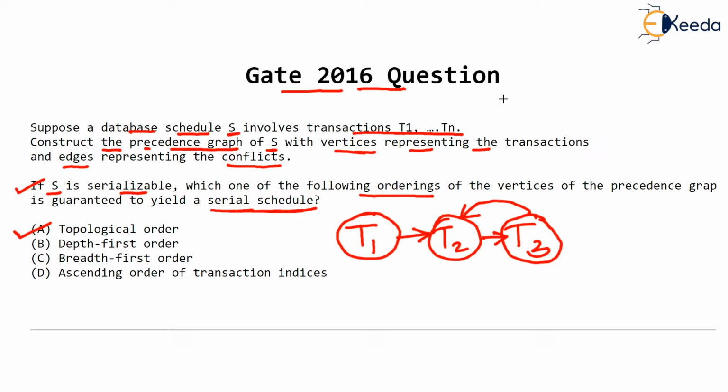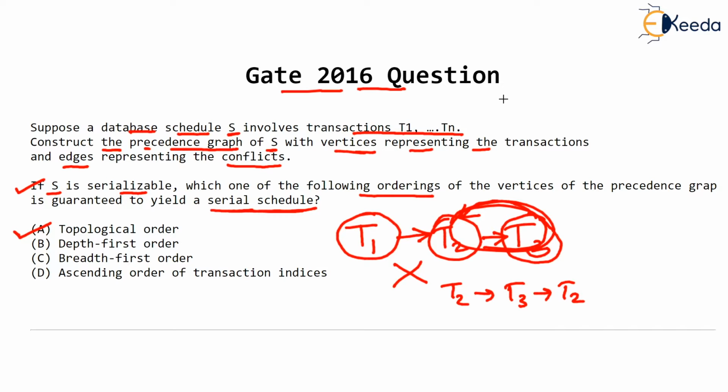Now you observe there is a small cycle here, T2 to T3 back to T2. So if there is a cycle anywhere in the precedence graph, then the given schedule cannot